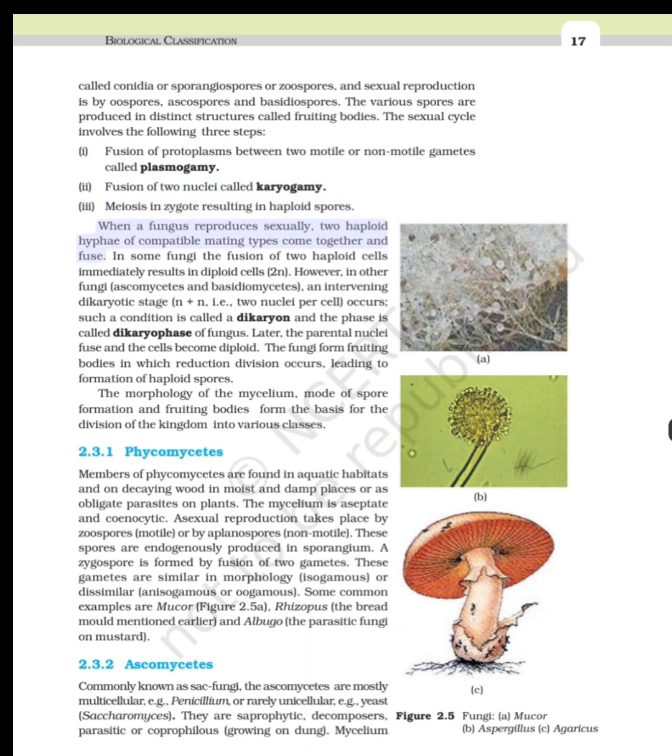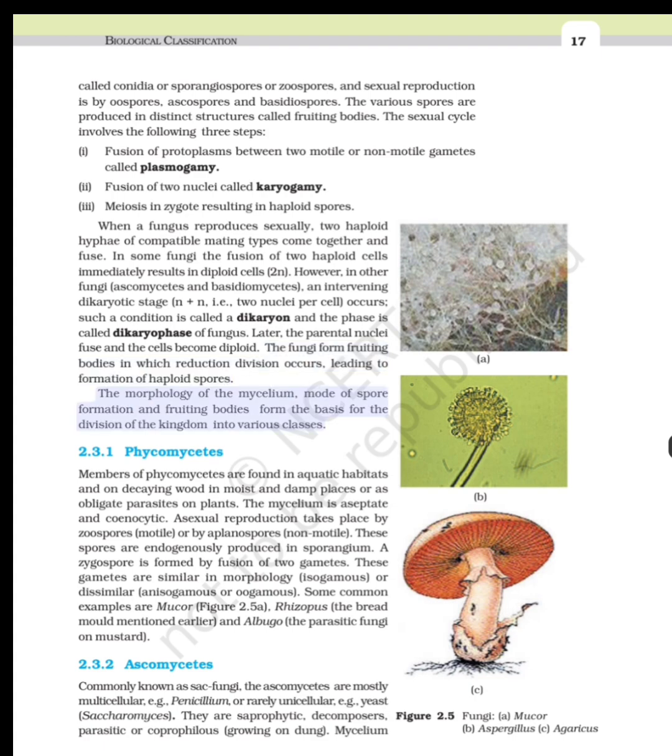When a fungus reproduces sexually, two haploid hyphae of compatible mating types come together and fuse. In some fungi the fusion of two haploid cells immediately results in diploid cells (2n). However, in other fungi, ascomycetes and basidiomycetes, an intervening dikaryotic stage (n + n), i.e., two nuclei per cell, occurs. Such a condition is called a dikaryon and the phase is called dikaryophase of fungus. Later, the parental nuclei fuse and the cells become diploid. The fungi form fruiting bodies in which reduction division occurs, leading to formation of haploid spores.